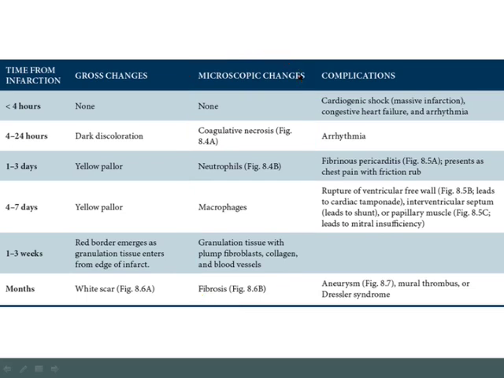The second thing that's going to happen is that acute inflammation always follows necrosis. And so you're going to bring in neutrophils and macrophages. Now, after you get acute inflammation, which is going to clean up all of the dead tissue, the next phase will be healing. And because the heart is a permanent tissue, you're not going to be able to regenerate the heart. Instead, you're going to form scar. And remember that the foundation of scar is granulation tissue. And so the next phase will be granulation tissue. And then finally, the granulation tissue will be converted to a scar. So again, three key phases: coagulative necrosis, inflammation, and healing.